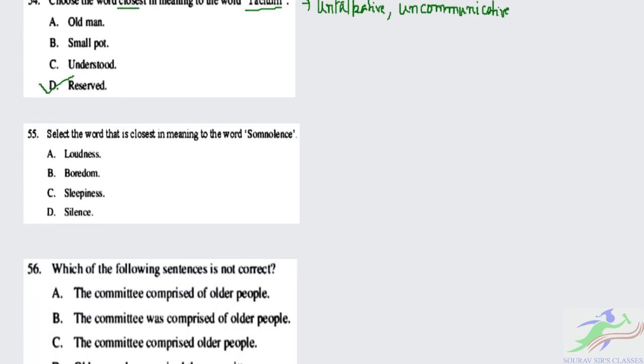Okay, let's move to the next question. Question 55: select the word that is closest in meaning to the word somnolence. What is the meaning of somnolence? It is the state of being drowsy, that is sleepiness. So you can directly find the correct option, that is 55C. It is the closest in meaning, the synonym of somnolence, sleepiness.